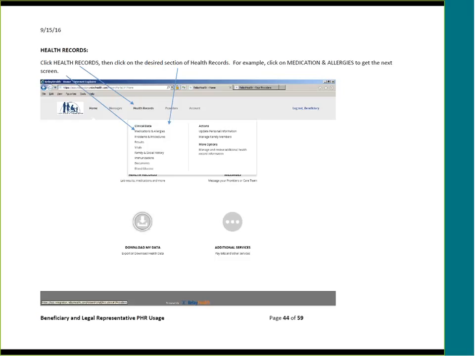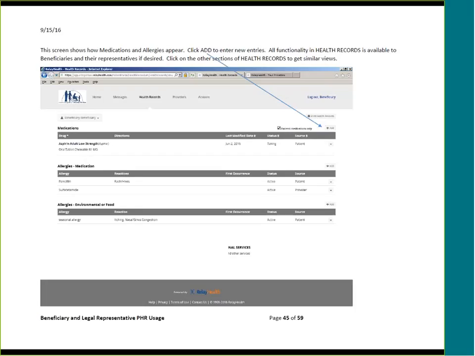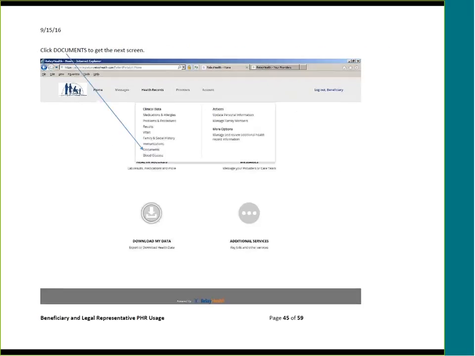Click on Health Records, then click on the desired section of Health Records to see that information. For example, click on Medications and Allergies to get to the next screen. This screen shows how medications and allergies appear. Click Add to enter new entries. All functionality in health records is available to beneficiaries and their representatives if desired. Click on the other section of health records to get similar views.